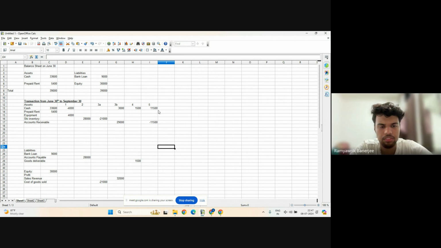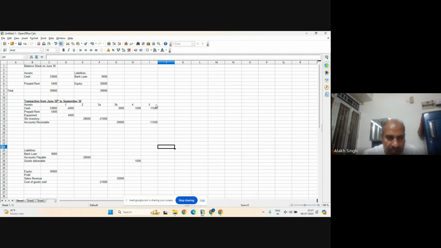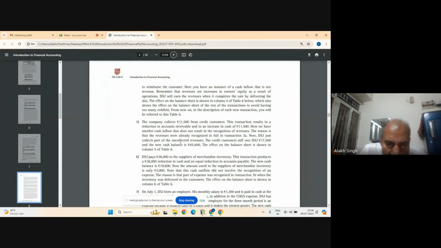So no problem with the balance sheet, because one is plus and one is minus. The balance sheet says asset is equal to liability plus stockholders' equity. That will remain. No issues. We go to the next part. So that's how we did.